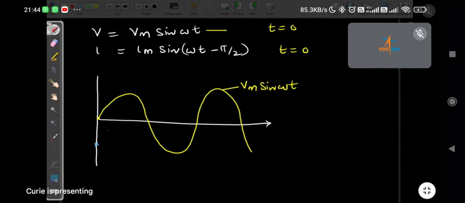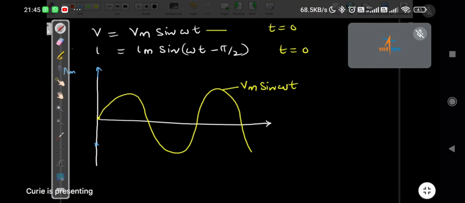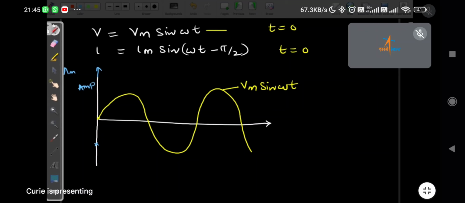So you should start like this. It can be zero, no. This axis is the amplitude axis. So when time equals zero, it is not correct.